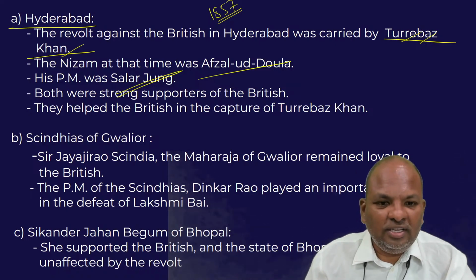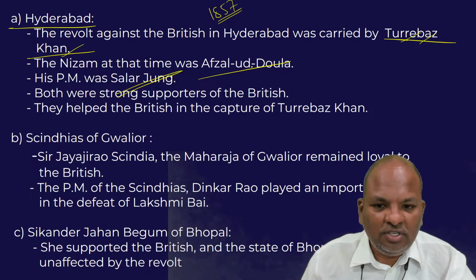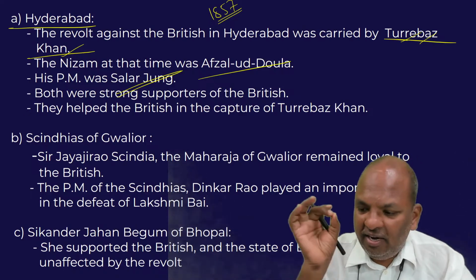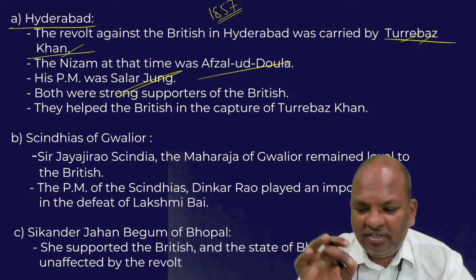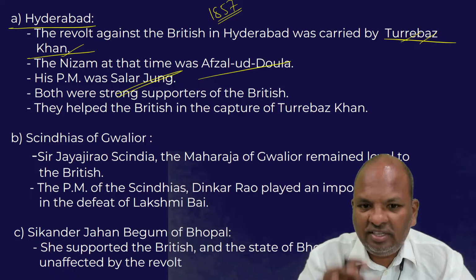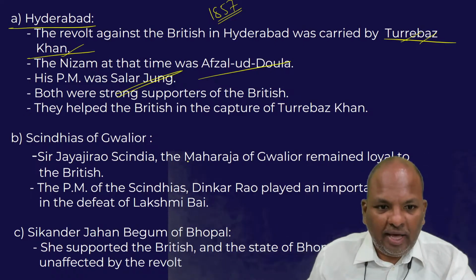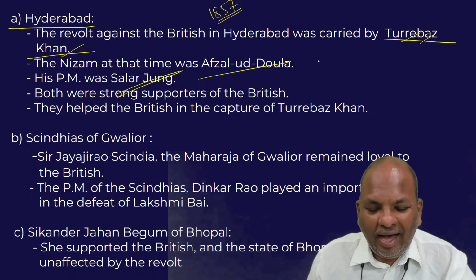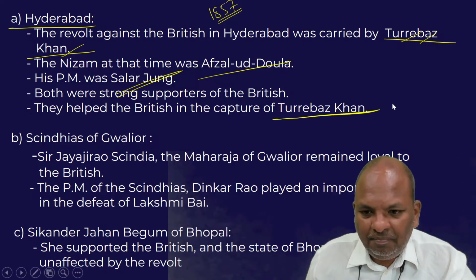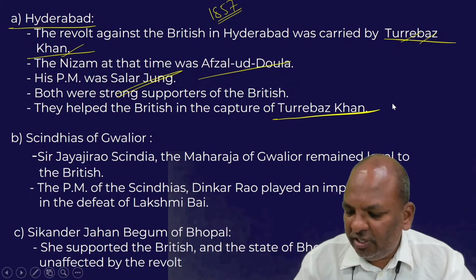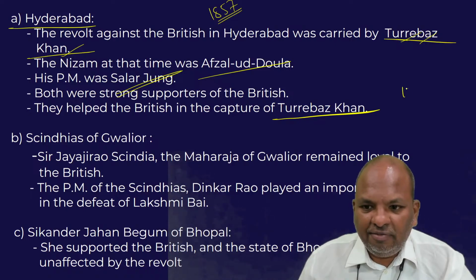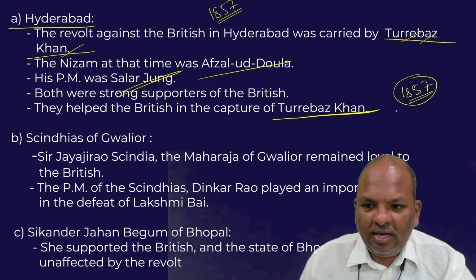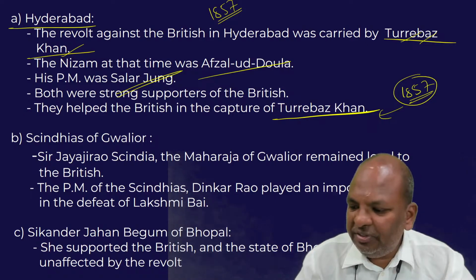Both the ruler and the prime minister, Afzaluddaulah and Salar Jung, played a very important role in suppressing the 1857 revolt in the Hyderabad region. In fact, the Nizam's troops, the Nizam's army, arrested Turrebaz Khan and handed him over to the British. And in the same year, in 1857, Turrebaz Khan was publicly hanged.